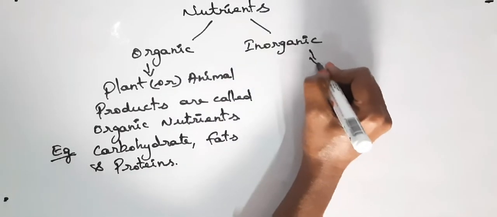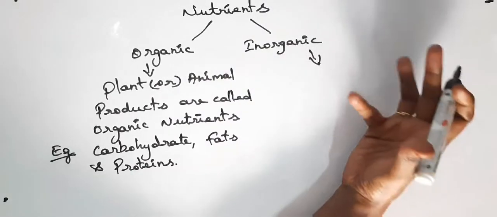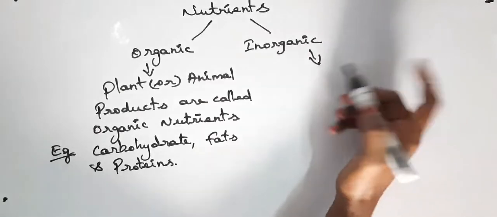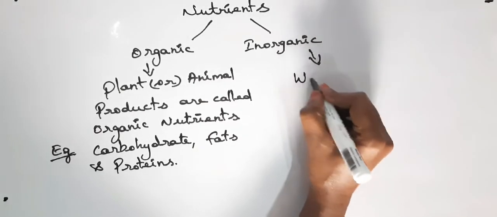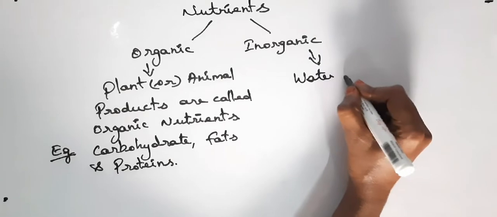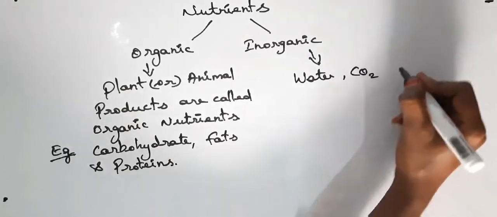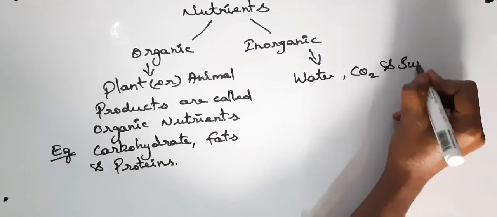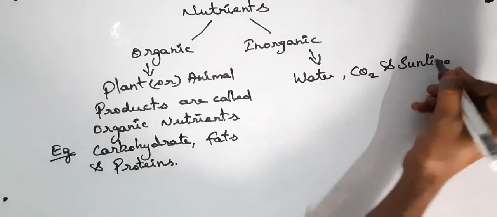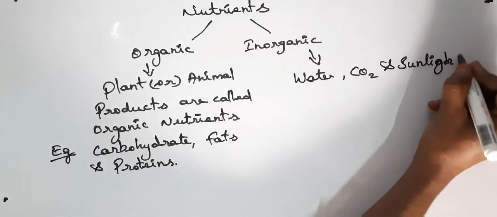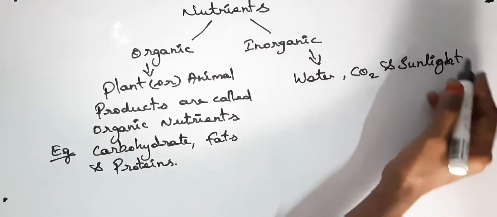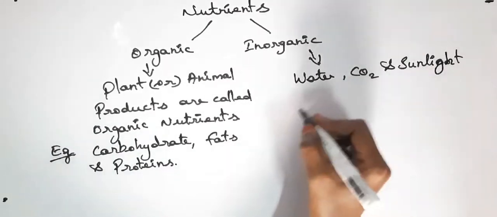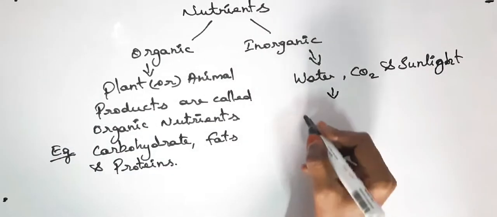So what are inorganic nutrients? The nutrients which are absorbed from inorganic substances like water, carbon dioxide and sunlight. From these inorganic substances, what are the nutrients we can get?